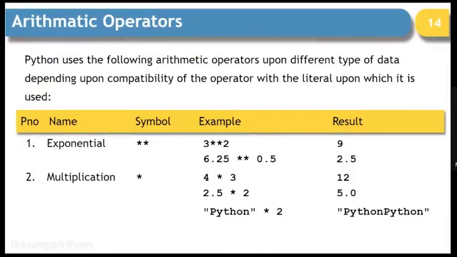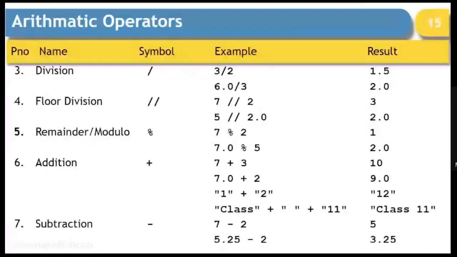Then a very quick overview of the arithmetic operations. You have double star for exponential, a star symbol for multiplication, single division sign for float division, and double division sign for floor division.